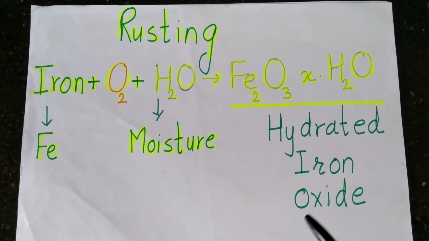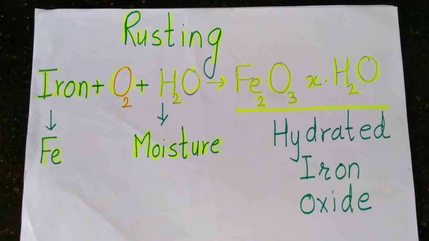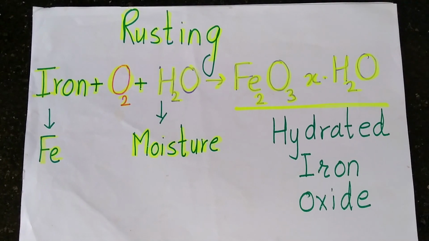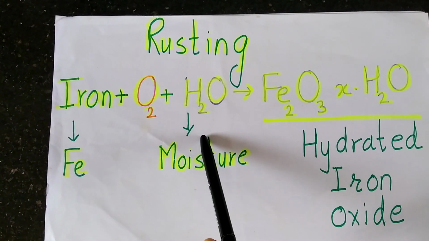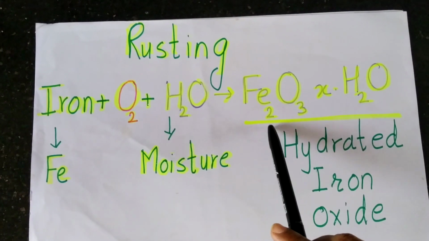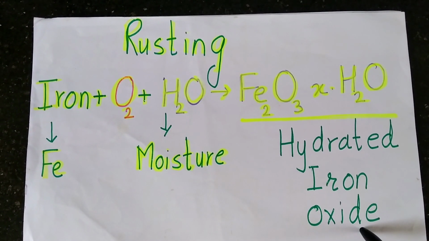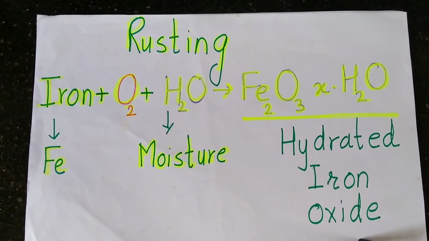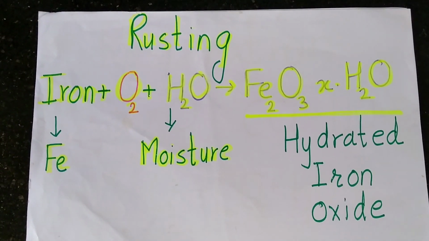Rusting is another exothermic process. Here also heat is given out, but light is not given. Here heat is given out in very less amount. Here two things are very important, oxygen and moisture. Then Fe2O3·xH2O is formed, which is called hydrated iron oxide. It is again the next example of chemical change and exothermic where heat is given out.